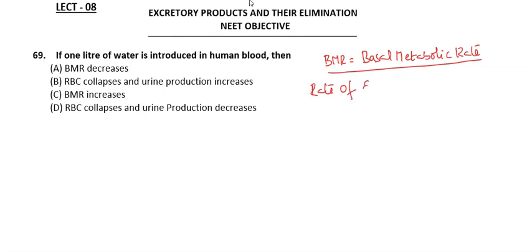energy spent per unit time, the rate of energy spent per unit time and at rest. So when a person is resting, how much energy he spends is what we call the basal metabolic rate, and